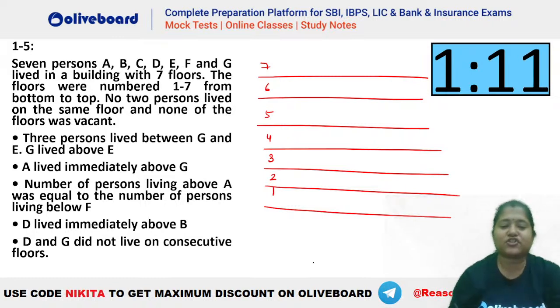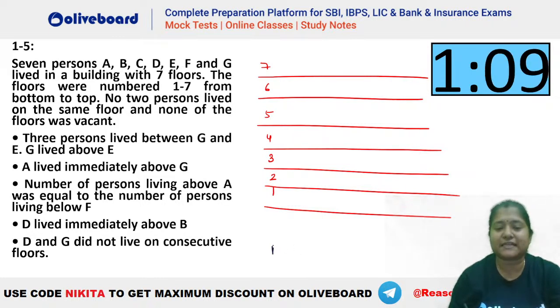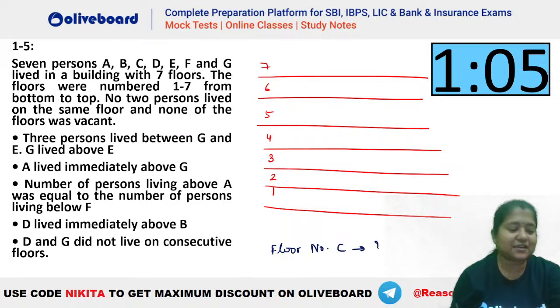Once you complete the question, you have to tell me the floor number of C. What is the floor number of C? That is the question here.